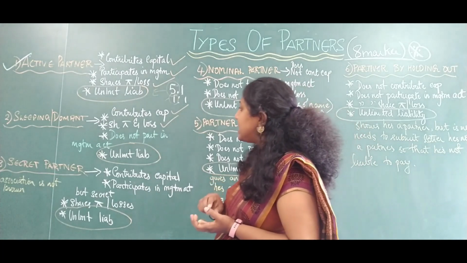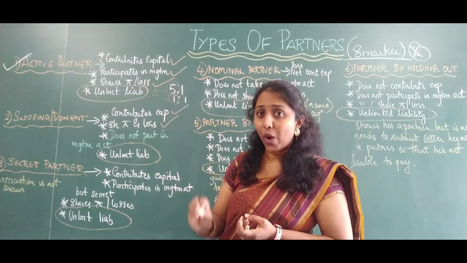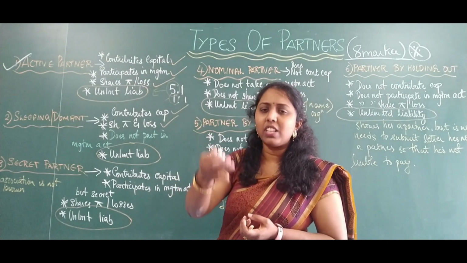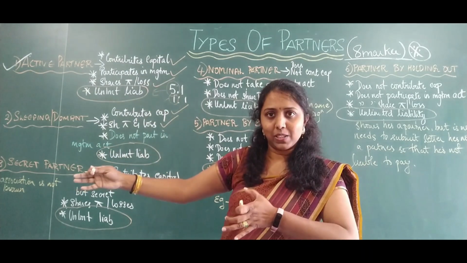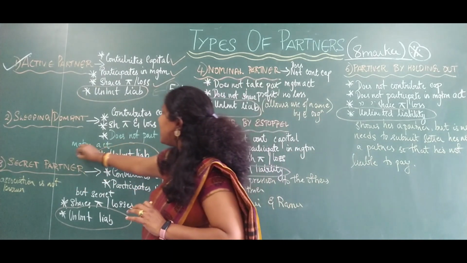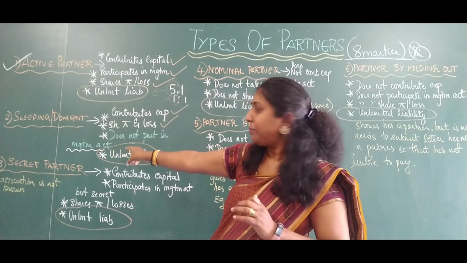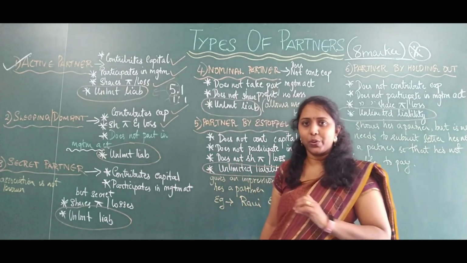The next one is he does not take part in any of the management activities. Why? Because he is sleeping, he is least bothered, he has invested his money just to earn profit. He is concentrating on other businesses. So he does not take part in management activities. That's the reason I've written it off in another color. Then he shares unlimited liability, which is known to you.